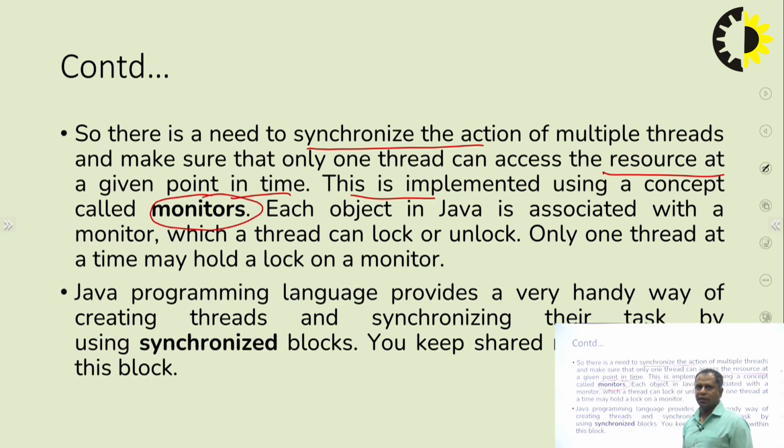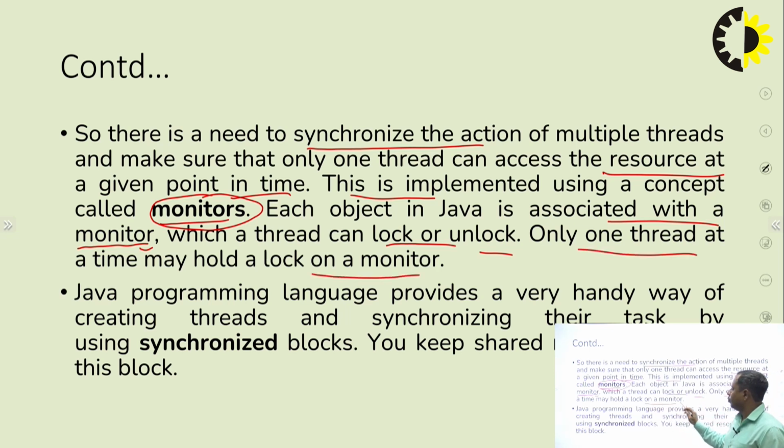So the synchronization concept works on the monitor concept. Each object in Java is associated with a monitor, which a thread can lock or unlock. Only one thread at a time may hold a lock on a monitor.